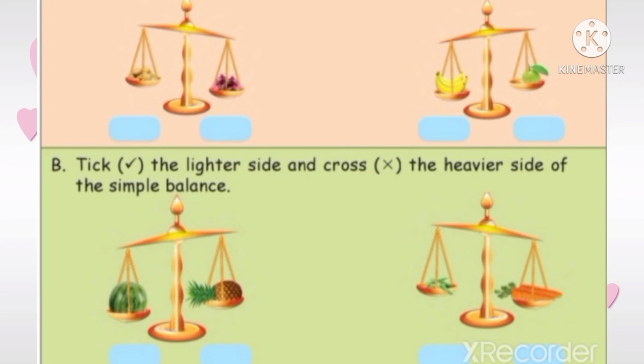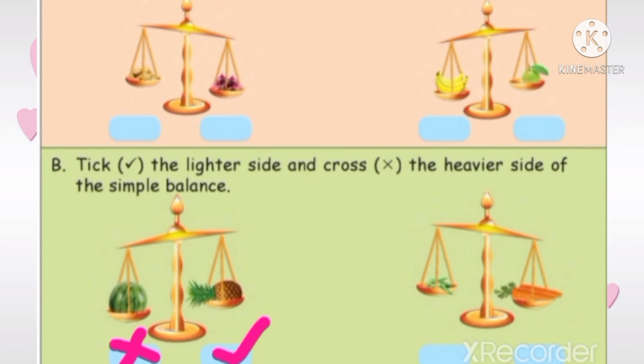So, look at the picture, children. First, watermelon pan comes down. So, this is heavier. So, we have to put cross symbol. Next, pineapple goes up. So, this is lighter. So, we have to put tick.